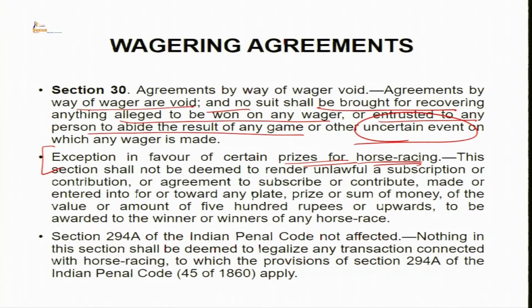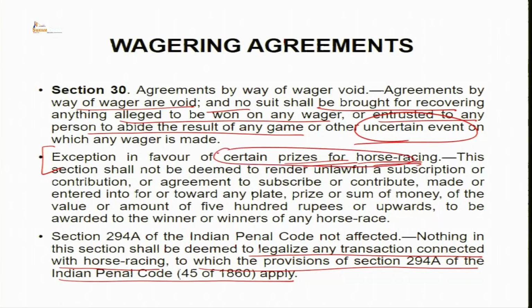Now the next part says section 294A of the Indian Penal Code is not affected. What do we mean by that? It says nothing in this section shall be deemed to legalize any transaction connected with horse racing to which provisions of section 294A of IPC apply. See the distinction.